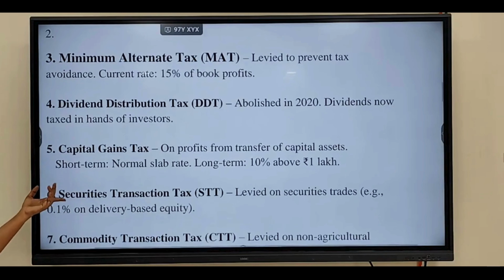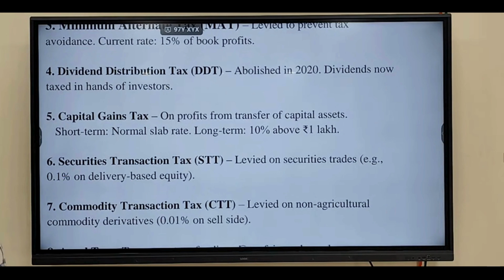Next comes the capital gains tax that we were discussing yesterday. What is capital gains tax? Whatever the owner has as an asset, if he sells that asset, whatever profit he gets is called capital gains. For that he should pay tax in two types. One is short term, another one is long term. Short term is till how many months? Within 36 months. Whatever he sells his asset, what is the percentage of the tax? The short term capital gains tax, 15%.